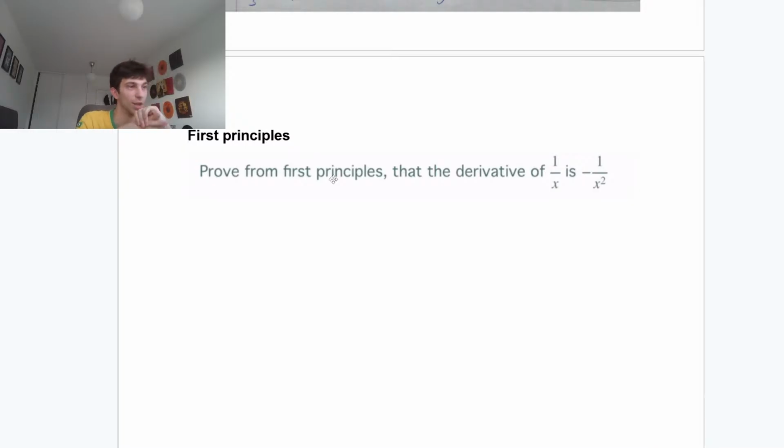Should you do vectors? I wouldn't prioritize vectors. I'd definitely prioritize the stuff we haven't seen at all. We did see a vector question, so I wouldn't prioritize vectors. If you've done everything and you want to do a vector question, go for it. There's no harm. You never know what Edexcel are going to do. They could put more marks on a certain topic this year.